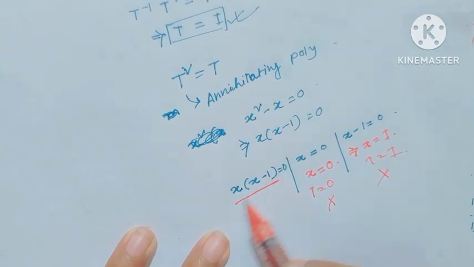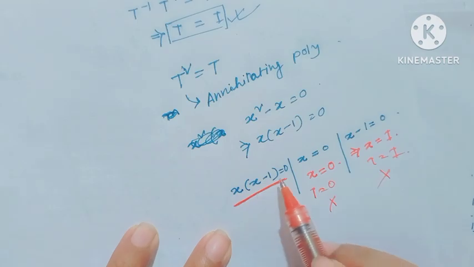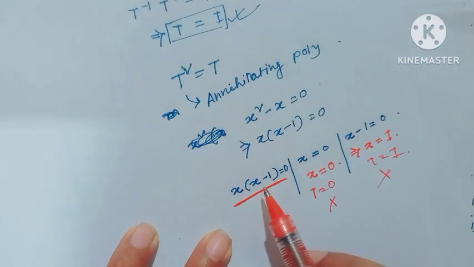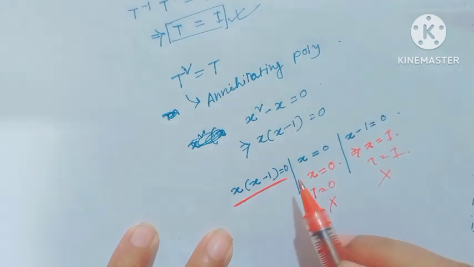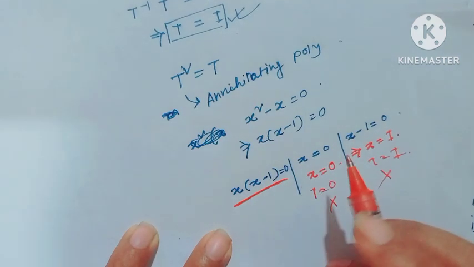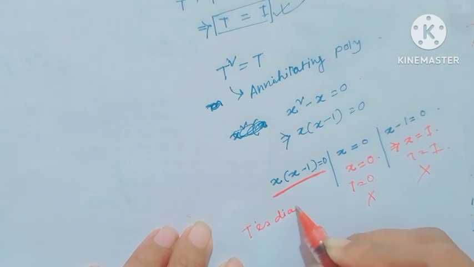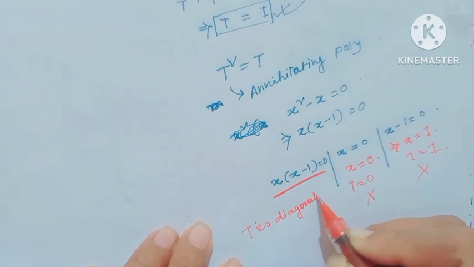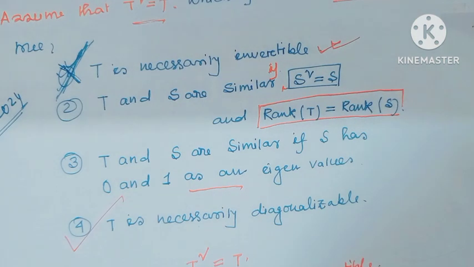The only possible minimal polynomial is x times x minus 1. And since the minimal polynomial has no repeated roots and splits, T is diagonalizable. So option 4 is a right option.